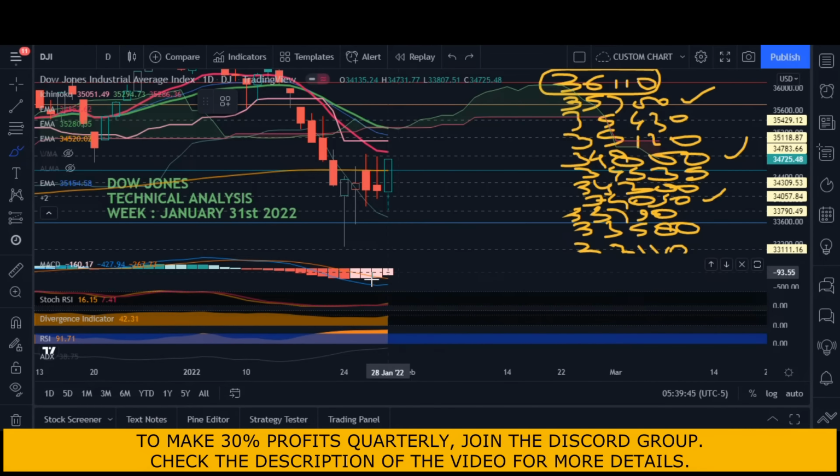As of now, the pattern of the MACD clearly says that the market is bearish. Yes, that's true, but again there is very heavy divergence, so the market is going to cover that divergence first. Then comes the stock RSI. Stock RSI is now getting bullish. Earlier it was continuously bearish, but now it is getting bullish.